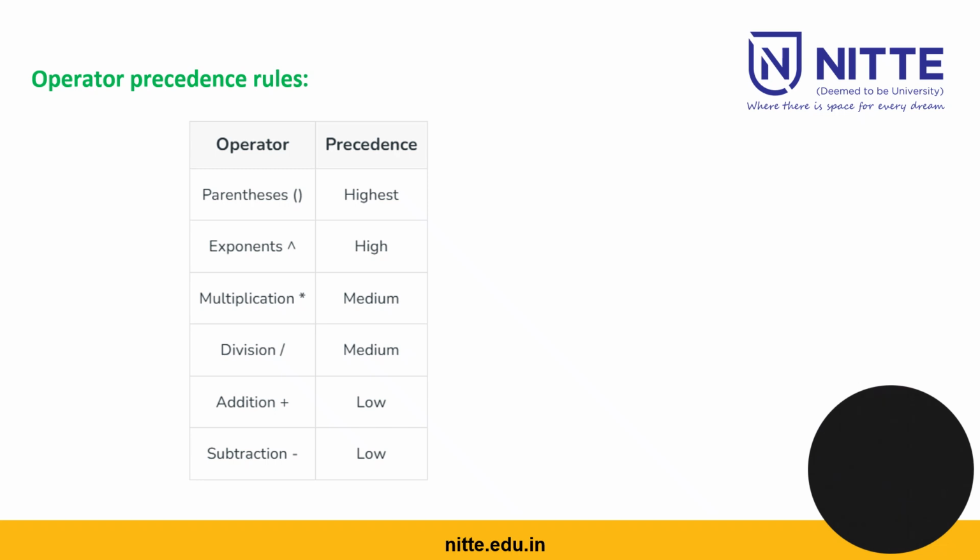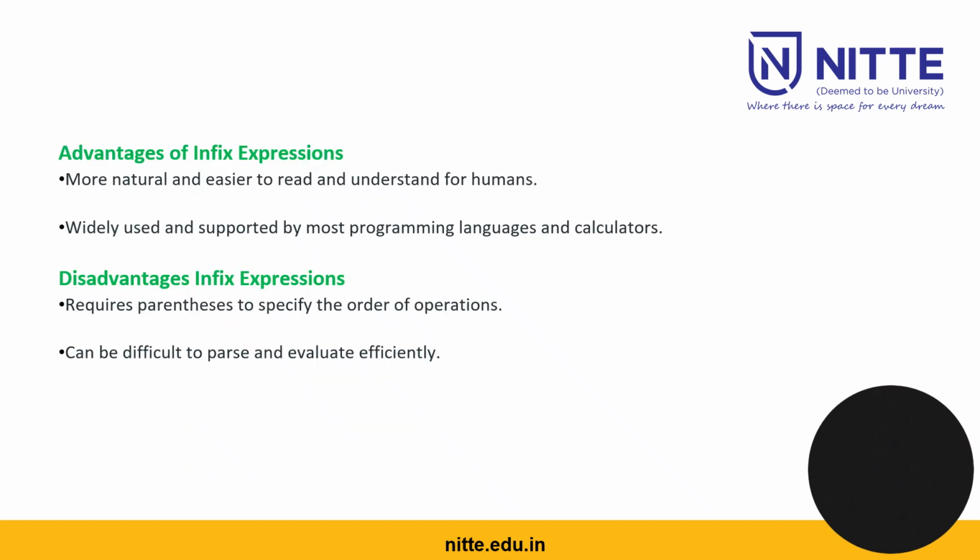What is the meaning of this? First I have to solve this, then I have to solve this if they are there in the expression. Then I have to go for multiplication and then division. Again, after that only I have to go for addition and subtraction, if all these are there in the expressions. So that is how I have to go for that.